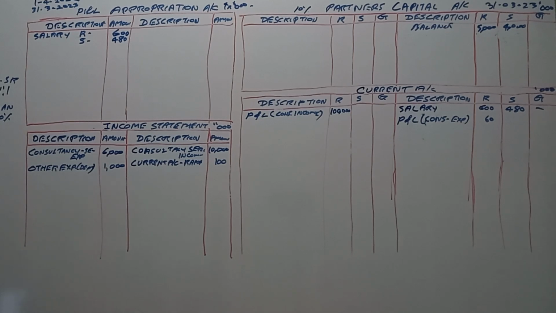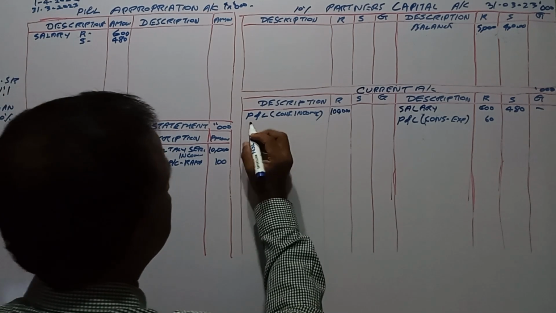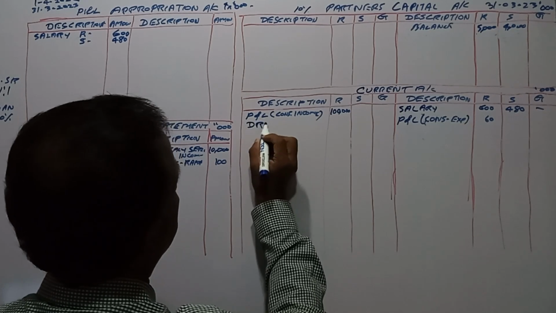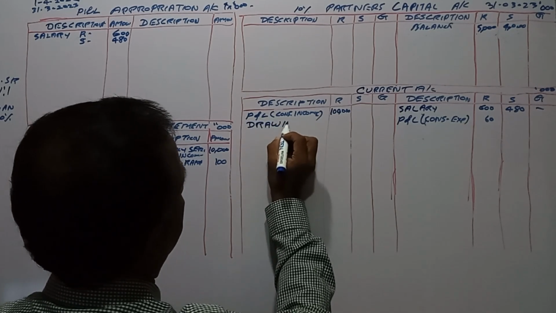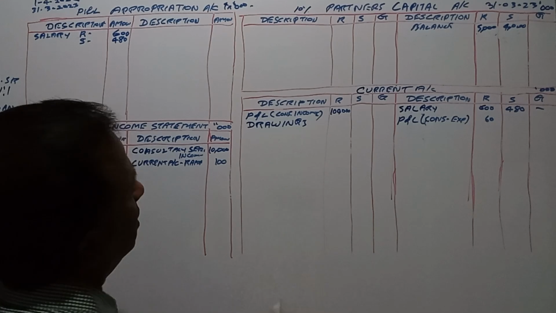Rama has obtained 200,000 in cash during the year as drawings. Drawings, current account debit, drawings account.